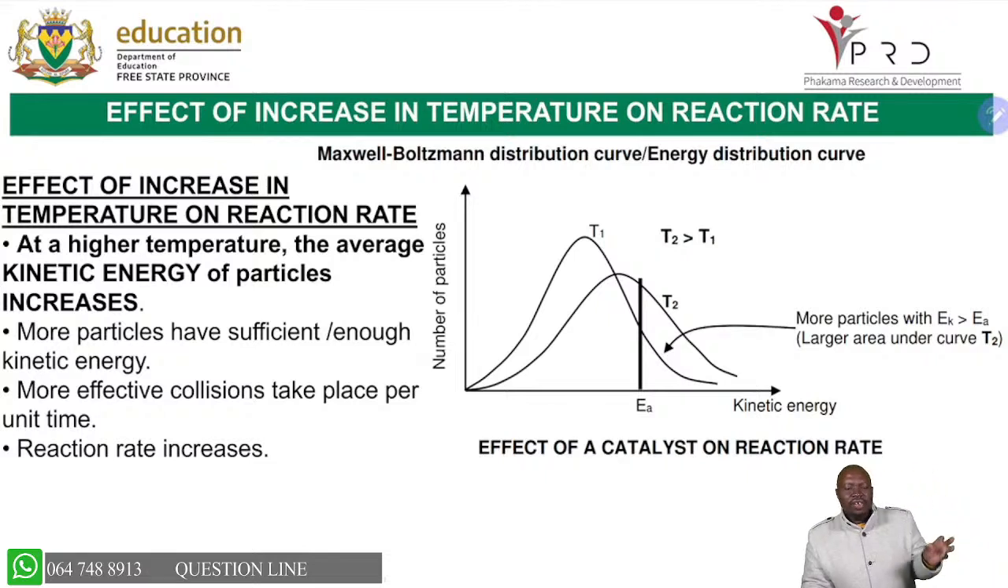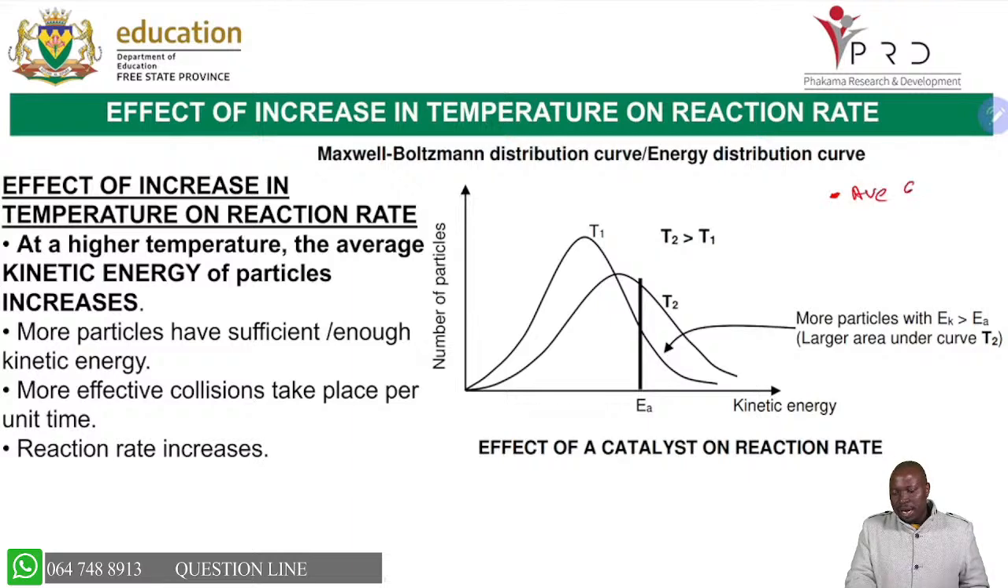Now we are going to look at the effect of increasing temperature on the rate of reaction. Remember, as you increase temperature, you are increasing the average kinetic energy of particles. Remember, in grade 10, you defined temperature as the measure of average kinetic energy. That is the first thing. The second thing is that we'll have more effective collisions per unit time. Don't forget that. And then you'll increase the rate of reaction.